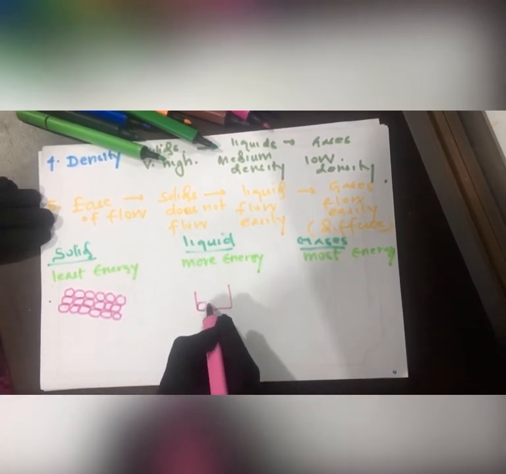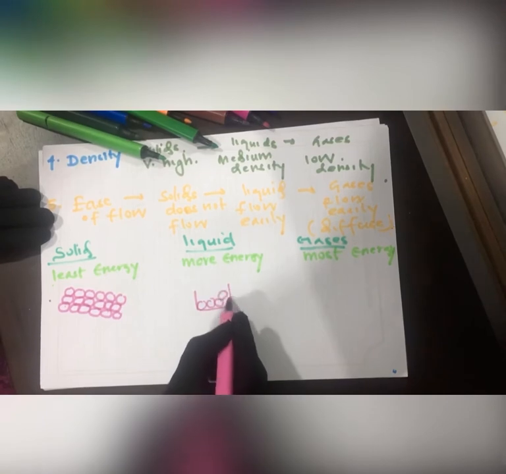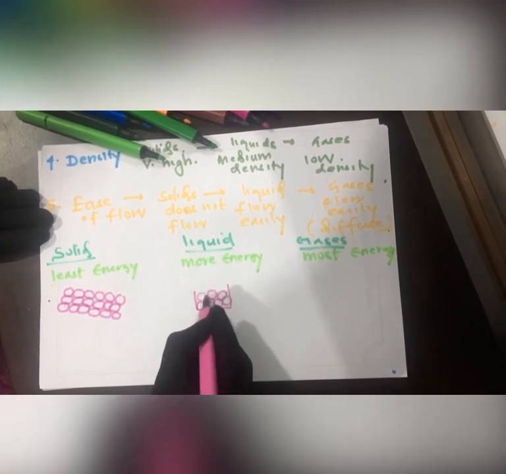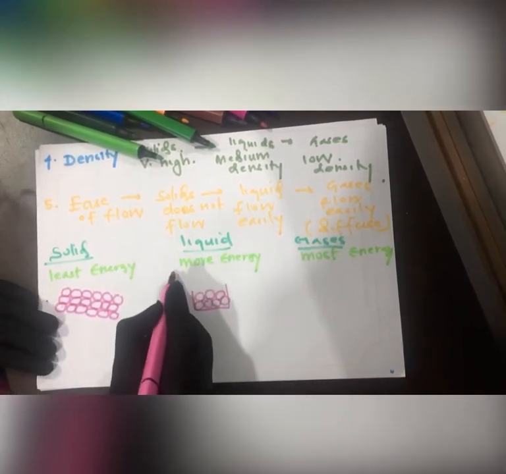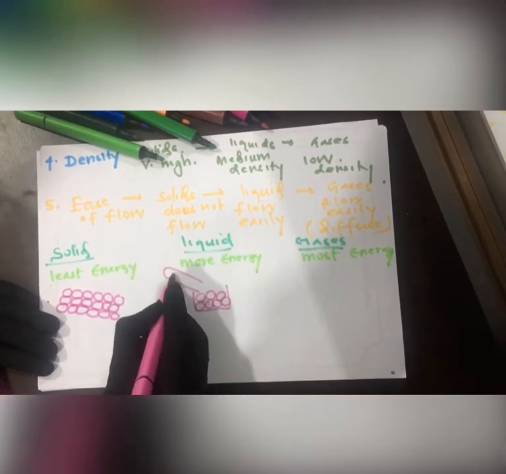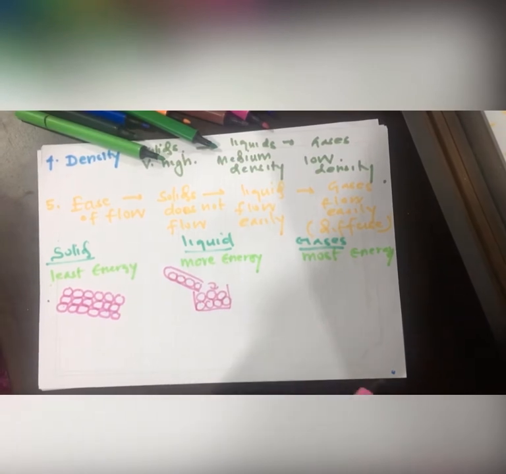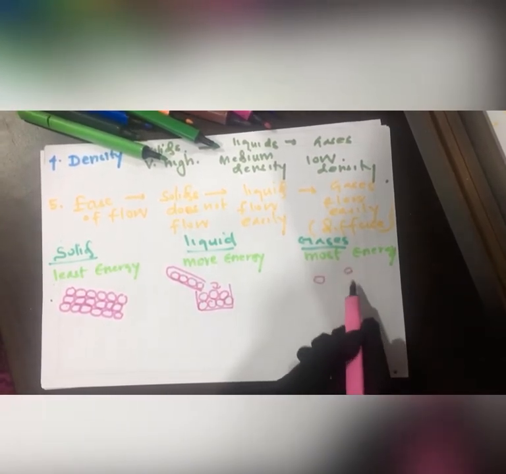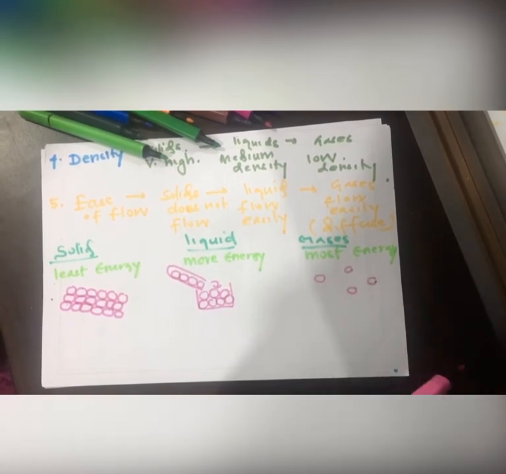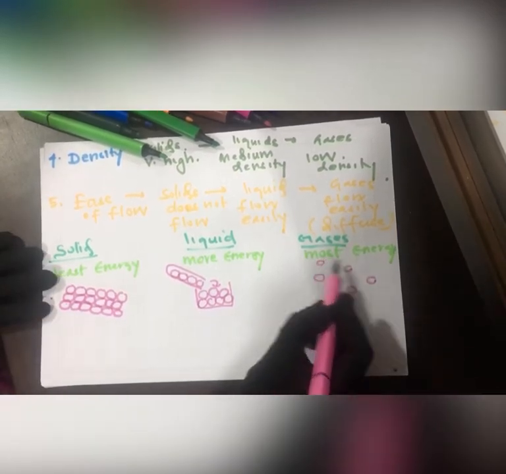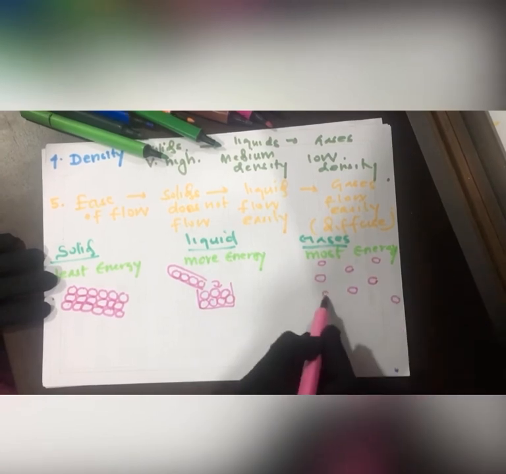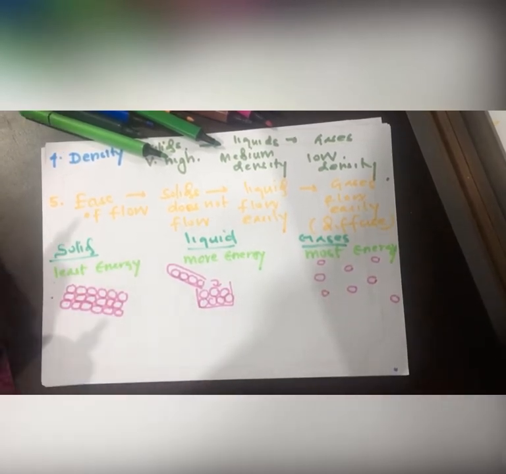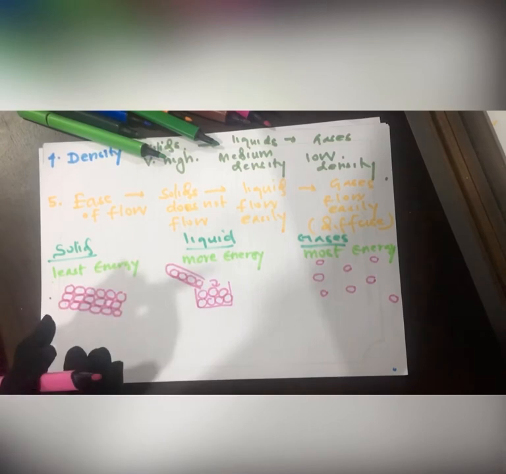Not as tight as in solid, and the particles can move easily. And then gases means the particles are far apart, very far, not like solid or even like liquids.